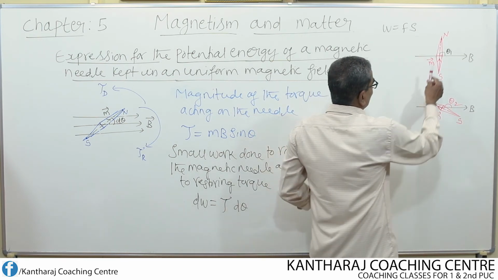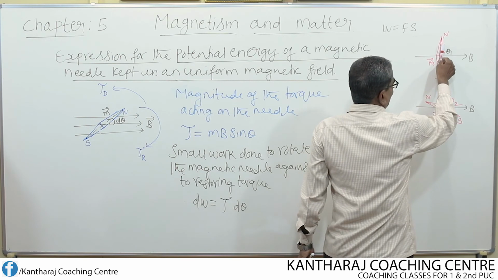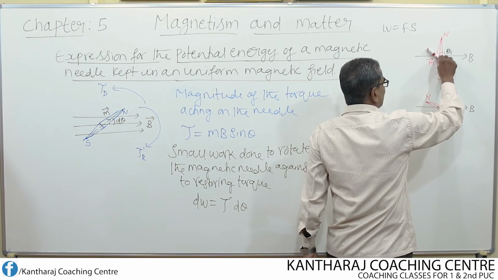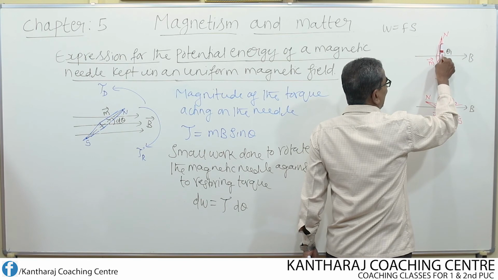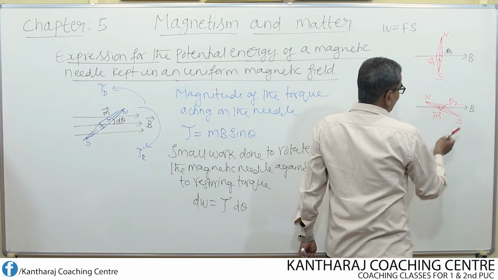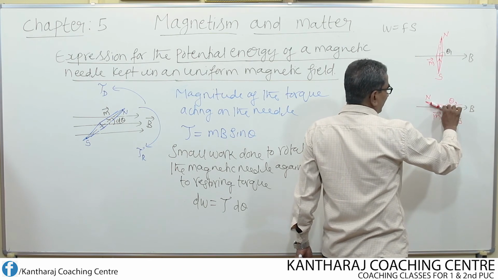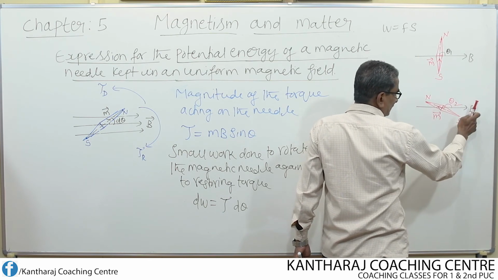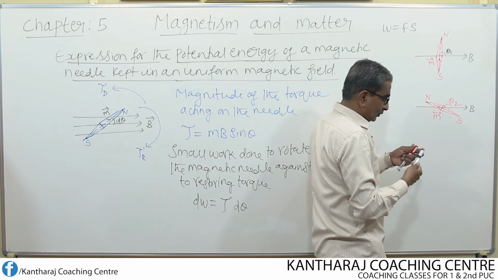That means from this position I have to rotate the needle to some other position, so that the initial angle is theta 1 made by the direction of M with B, whereas after rotating, the final angle made by M with the direction of B is theta 2.